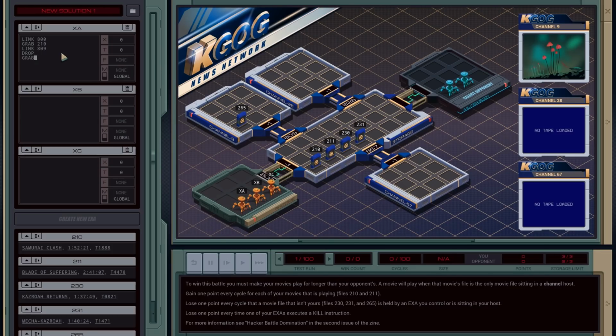And then we'll grab the file 265, and then link back to -1, and then drop it, right? So that will be its loop. That's first job. This one will do this. It'll do link 800, and then it'll grab 211, and then it'll link to 867, and then drop.